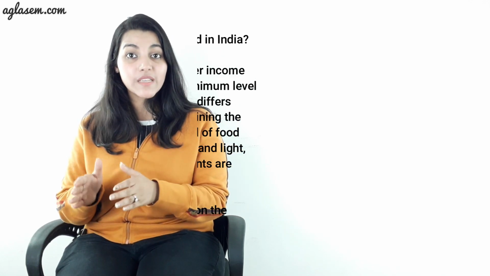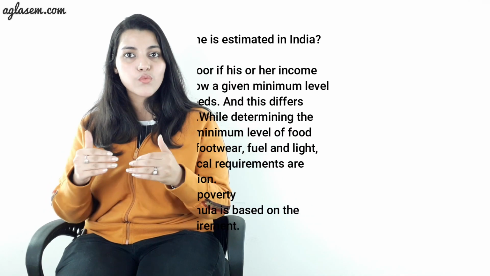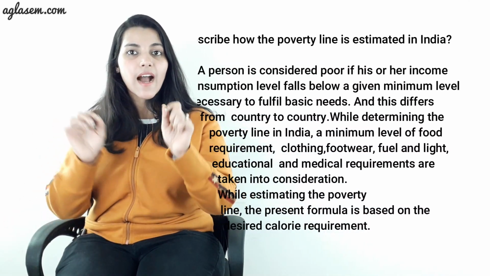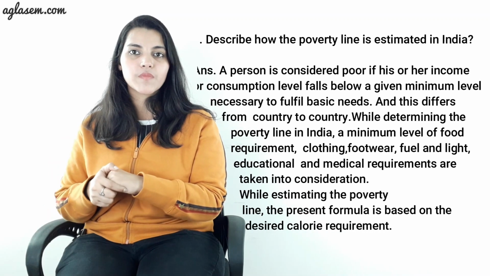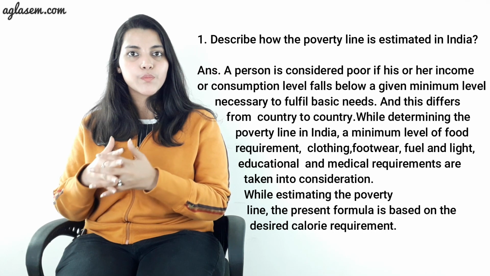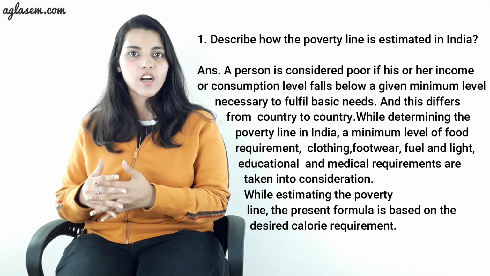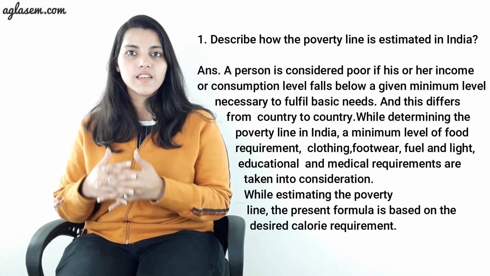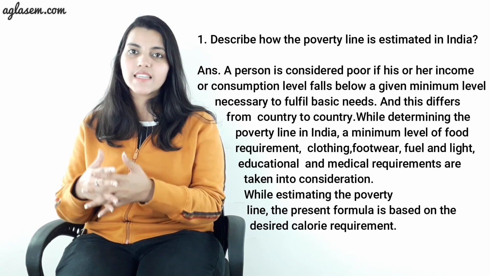It says, describe how the poverty line in India is estimated. Before discussing the solution, the poverty line means how one decides whether a person is in the poor category or not, and how it is measured in India. Now moving to the answer, a person is considered poor if his or her income or consumption level falls below a given minimum level necessary to fulfill basic needs.